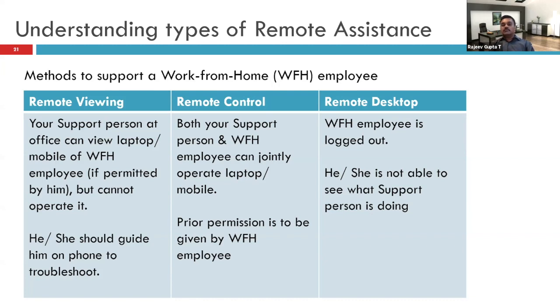In case of remote control, actually both work simultaneously. On the same screen of the work from home employee, two people are actually working: he himself is working as well as the person who is supporting. Now the question can be, will there be two mouse pointers appearing on the screen? Yes. There will be two: one mouse of the person who is getting the support and one of the person who is giving the support. Obviously, in this case also, the permission has to be given by the person who is getting the support.